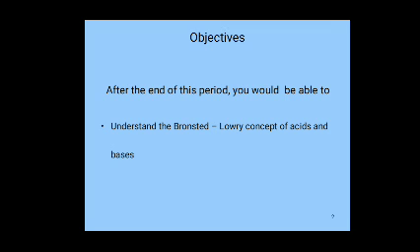Now, the Bronsted-Lowry theory explains non-aqueous compounds, in order to overcome the limitations of Arrhenius theory. The Arrhenius limitations are that it is applicable only to aqueous solutions.